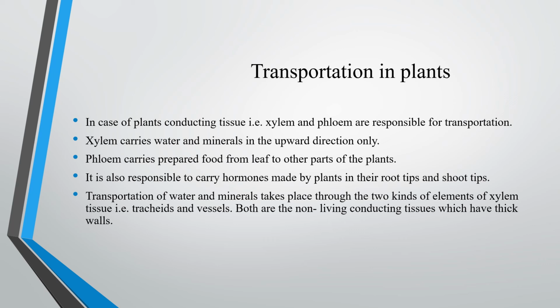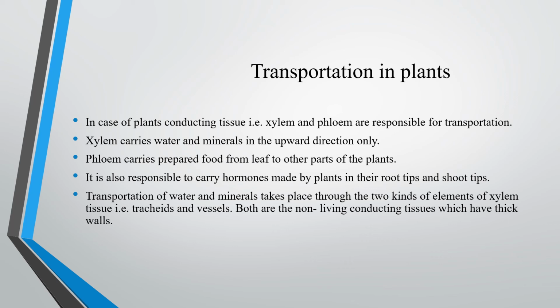Transportation in plants. In plants, transportation takes place with the help of conducting tissues, xylem and phloem. Xylem is for conduction of water, phloem for conduction of food. W X, water, xylem; phloem, food; like that you can easily remember. Xylem carries water and minerals in the upward direction only. Phloem carries prepared food from the leaf to other parts of the plant. It is also responsible for carrying hormones made by plants in their root tips and shoot tips.